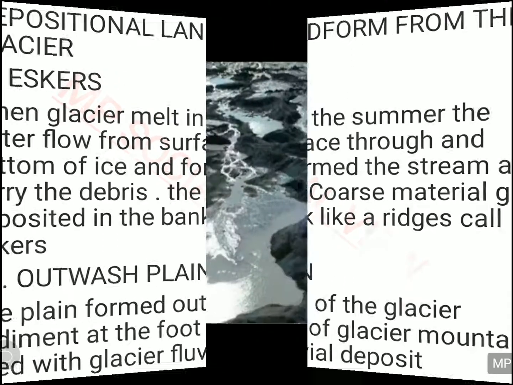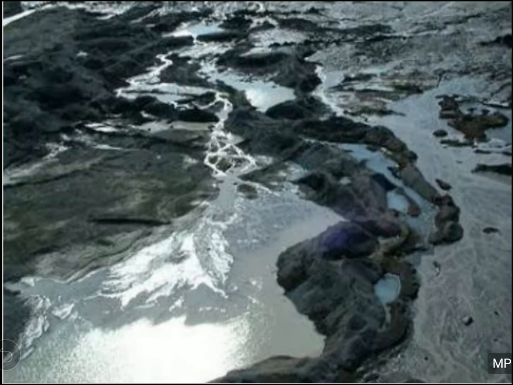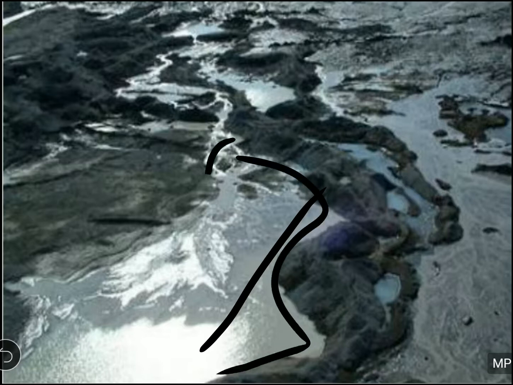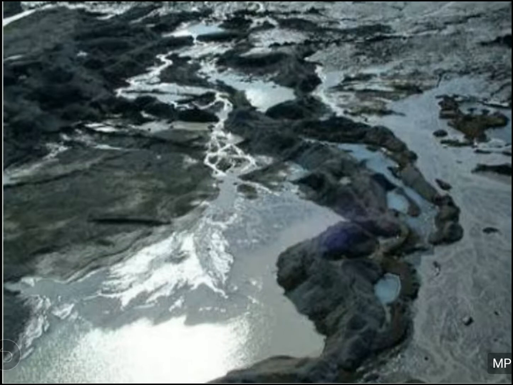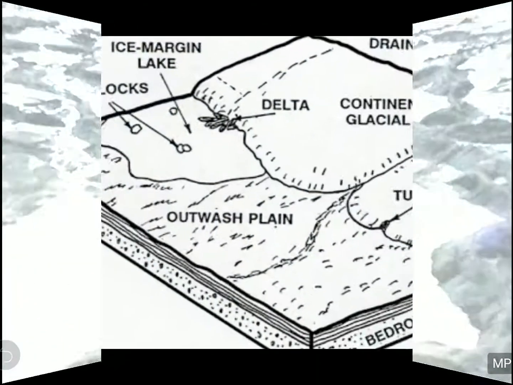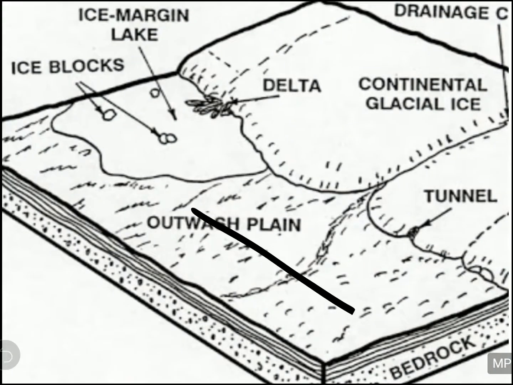So you can see it in the example, the esker is there. You can see the glacier is turning into water, and they are depositing some material on its bank, and that is called your esker. So this deposited material on the side of the stream is called esker, and this is outwash plain. In the plain area the glacier is depositing all its material, and that is called your outwash plain.